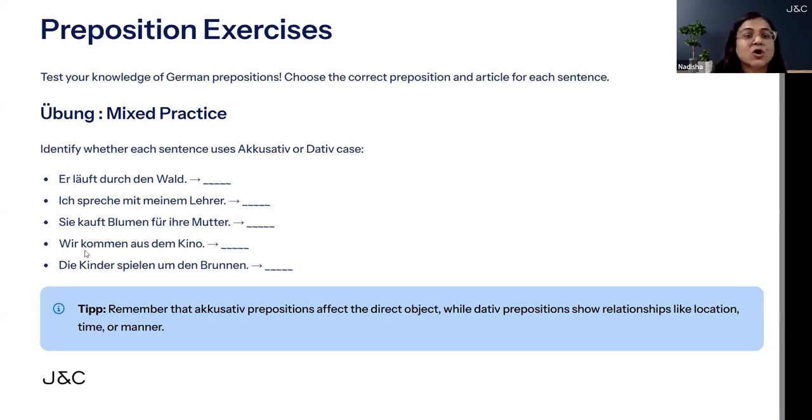Next is "Wir kommen aus dem Kino." Aus is from and it is a dative preposition because you can see it from here. Dem, right? We have done the table. Dem is dative. So das Kino becomes dem Kino. Next is "Die Kinder spielen um den Brunnen." Okay. Now um is an accusative preposition. From den you can figure out, right? It is an accusative preposition. So it becomes den.